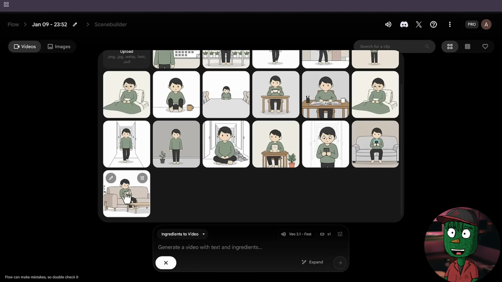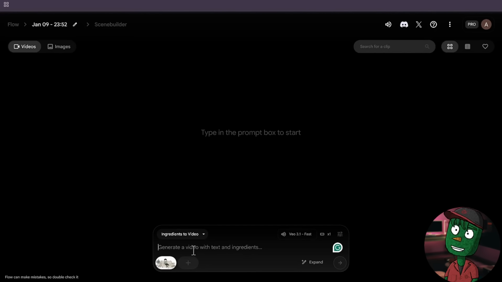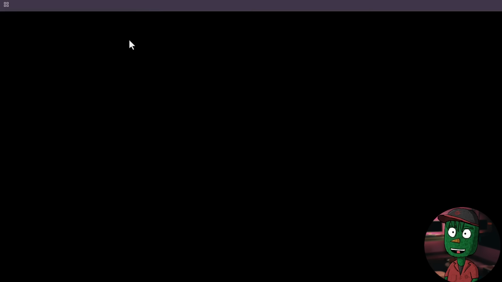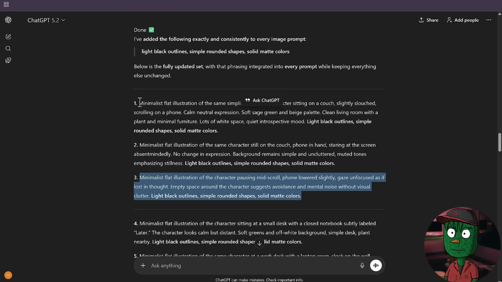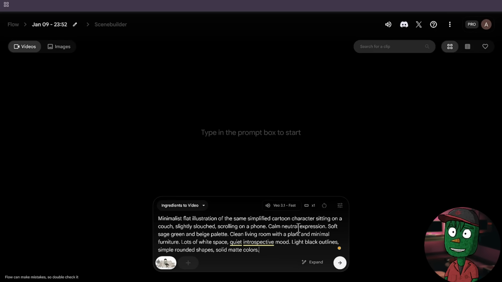But because I've already added all the images that I will be needing to generate my animation, I'm just going to select the first one here. So as you can see, the image has been added. Now we need to go to ChatGPT and copy the first prompt that we used in generating that particular image, then come back to Flow, paste the prompt here.